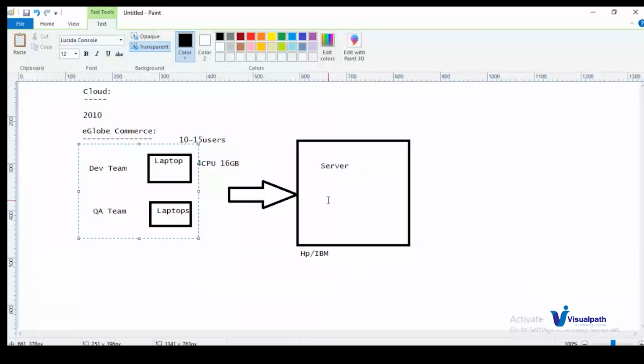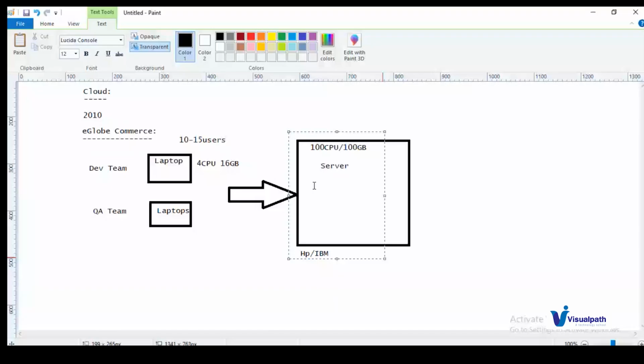Now I'll run my application inside this server. Before deploying the application, we need to specify what kind of machine we need, how much size I need, what RAM I need. So I have asked the IBM team that I need 100 GB of CPU and 100 GB of memory, so that they will provide me a server. Once they have given you the server, you have to install it in your organization.